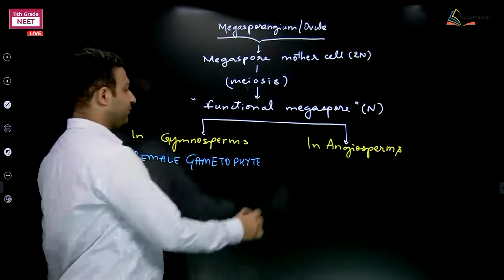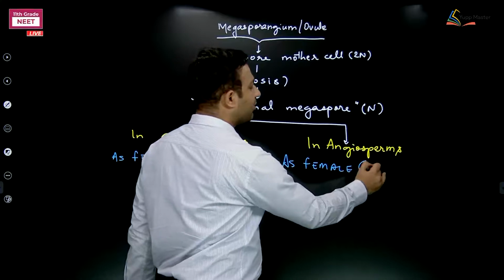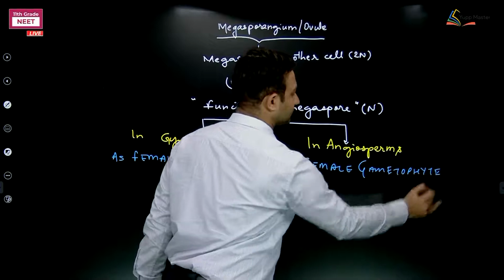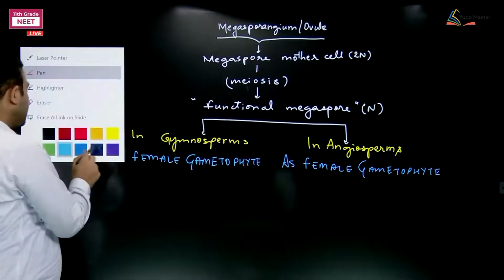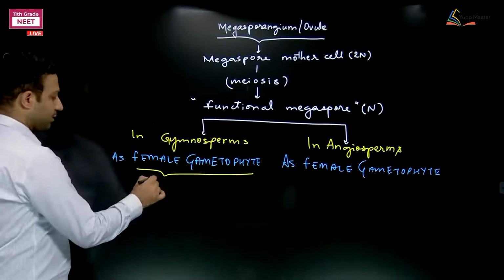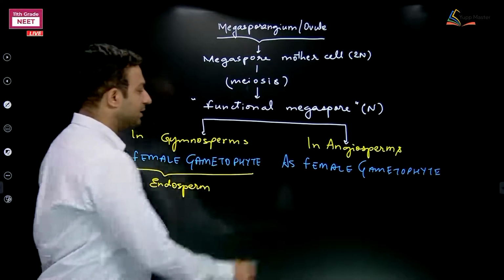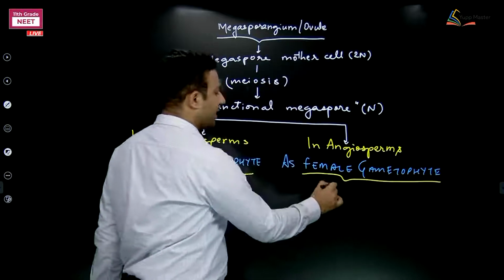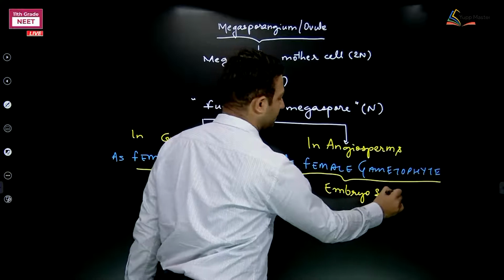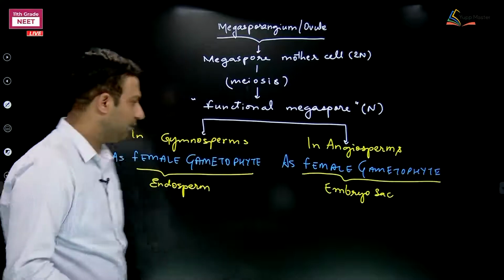They are also female gametophyte. But the name of female gametophyte in the two groups are not same. Here in this example, in gymnosperm the female gametophyte is endosperm. Here the female gametophyte is embryo sac. So the two structures are not at all same. Development same. Clear? Development same.